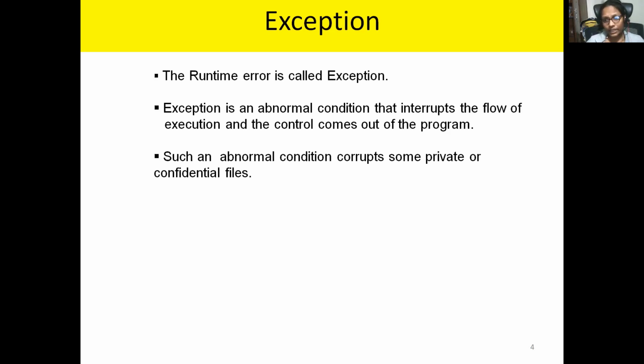Now, in this case, how to solve this problem? If the control is coming out of the program, what is the solution? Can I know that situation? Because of which situation are we coming out of that program? We should know, right? Whether it is a memory issue, or a logic mistake, or any error-specific case. We should know that so we can rectify it. That is nothing but exception handling. When you get an exception, how to handle that.